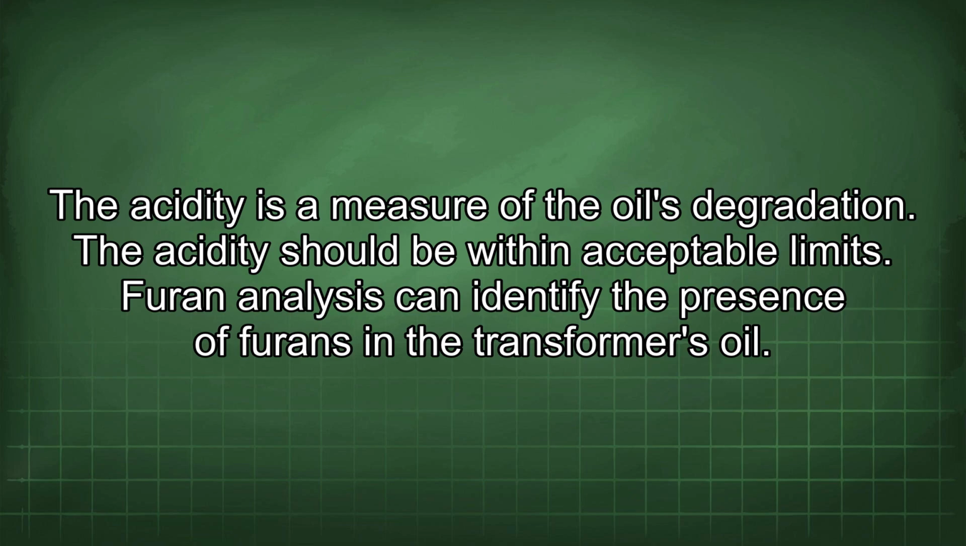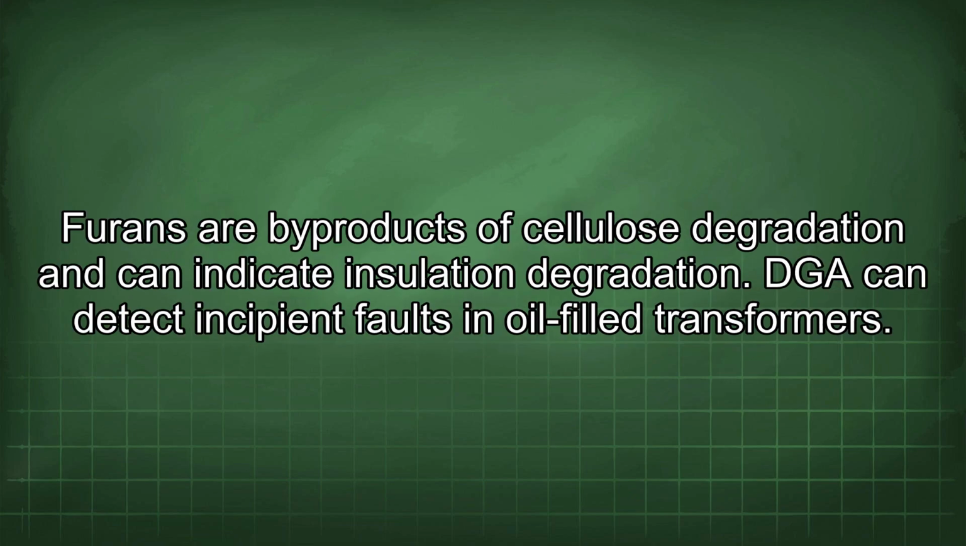Furan analysis can identify the presence of furans in the transformer's oil. Furans are byproducts of cellulose degradation and can indicate insulation degradation. DGA can detect incipient faults in oil-filled transformers.